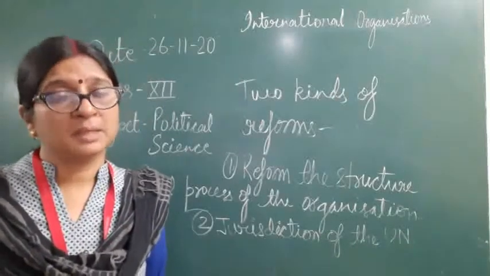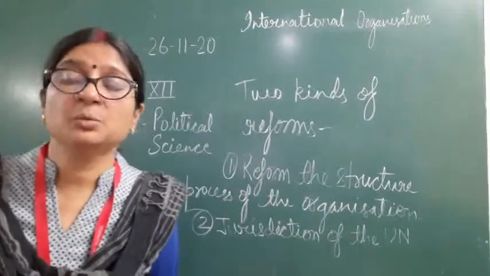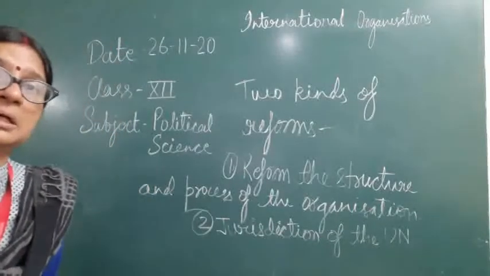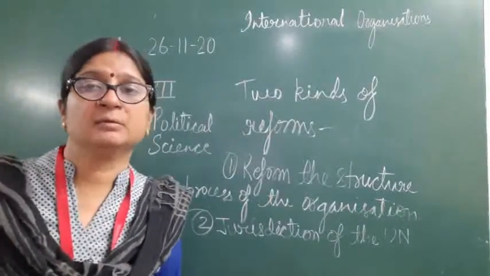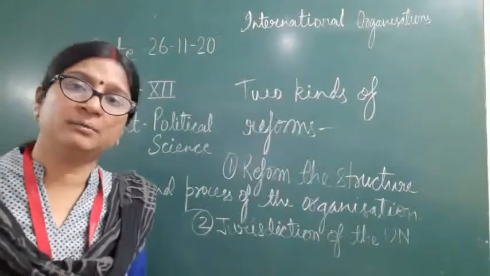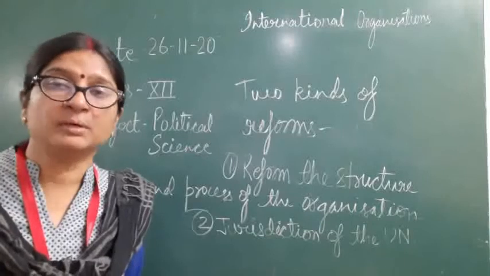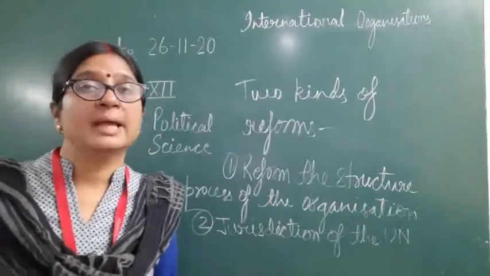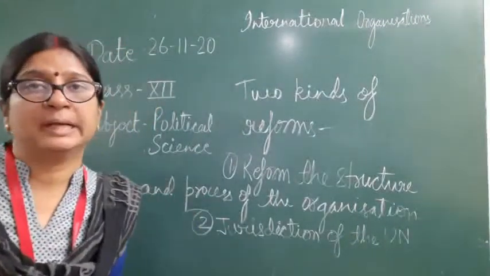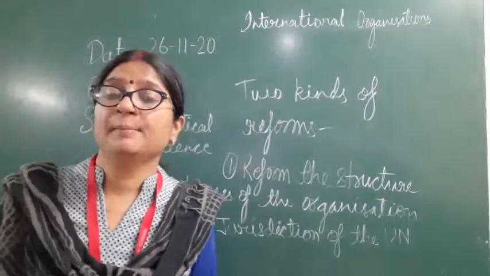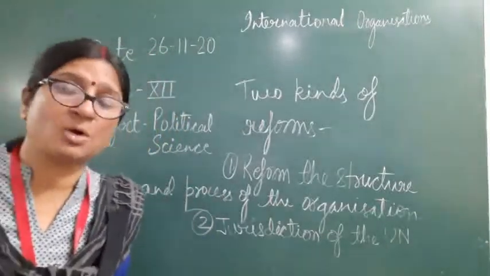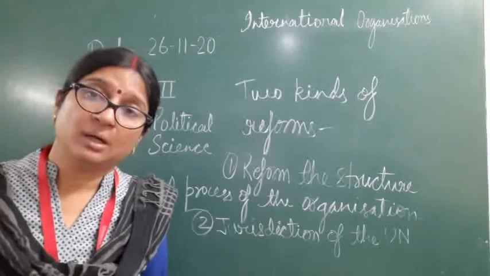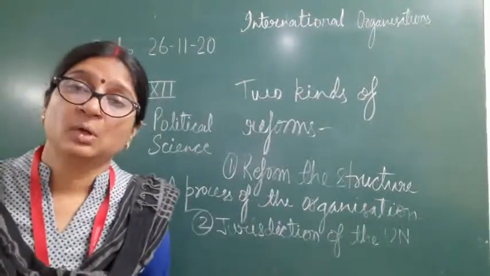So some are of this opinion, but there are many who are of the opinion that the UN should have more jurisdiction regarding the developmental and humanitarian work. UN should be more involved with these subjects like health, education, environment, population control, human rights, gender, social justice. These are the important social and economic issues which need to be in focus, which need to be in the jurisdiction of the UN.